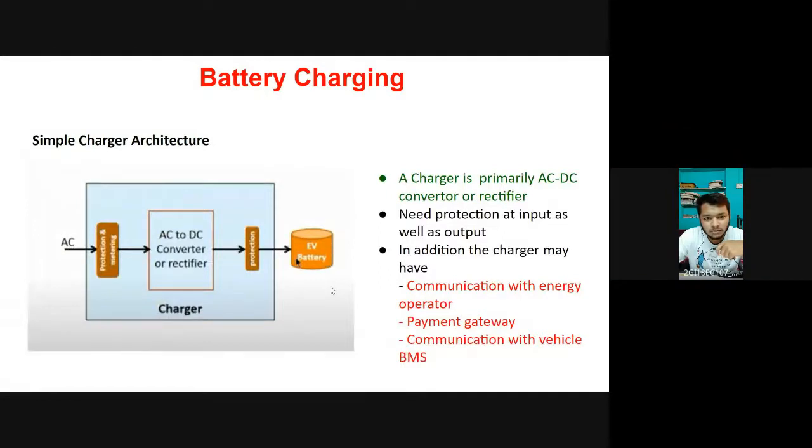So now coming back to the structure of the charger, that is the simple charger architecture being shown on the slide. A charger primarily converts AC to DC, like a rectifier. First, the AC side always has a protection in order to avoid circuit damage, as well as a monitoring device situated at the beginning, as you can see there. And next, it is followed by the AC to DC converter, that is a rectifier